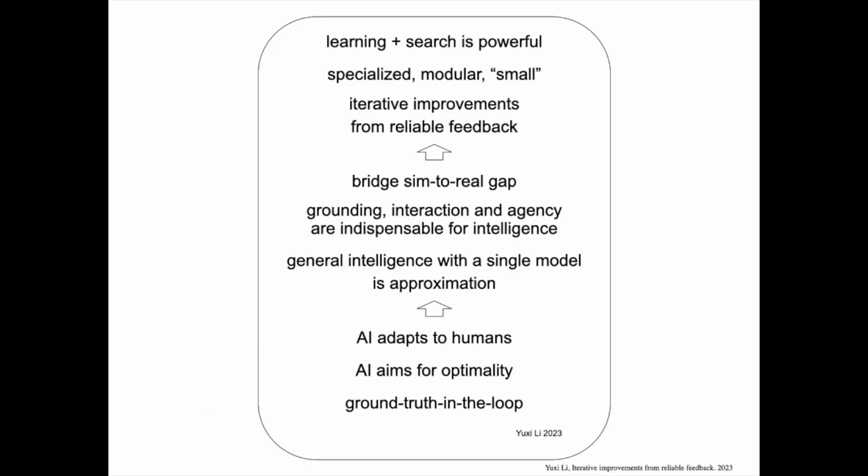Based on the principle of ground truth in the loop, the purpose of AI aims for optimality, and the purpose of AI adapts to humans. To respect the premise of general intelligence with a single model is approximation. The premise of grounding, interaction and agency are indispensable for intelligence, and the purpose is to bridge them to the real gap. We follow the principle of iterative improvements from reliable feedback, to build specialized, modular, small models, benefiting from the power of the integration of learning and search.